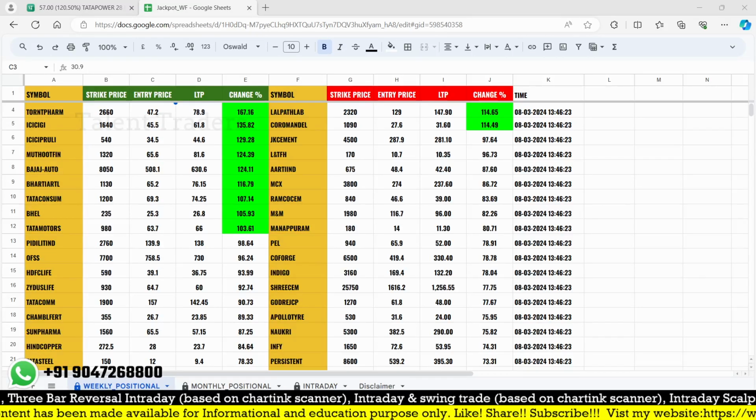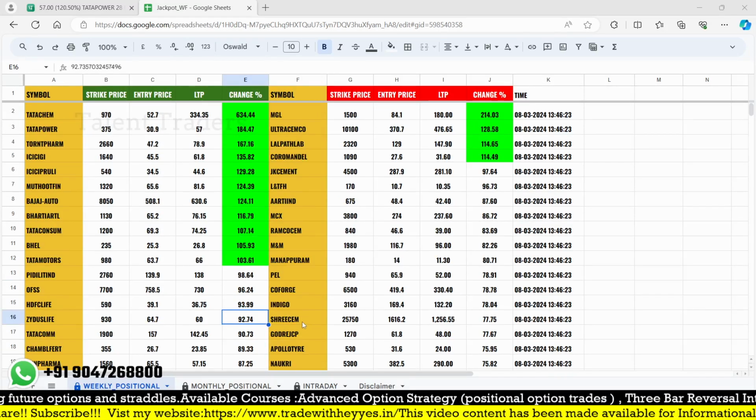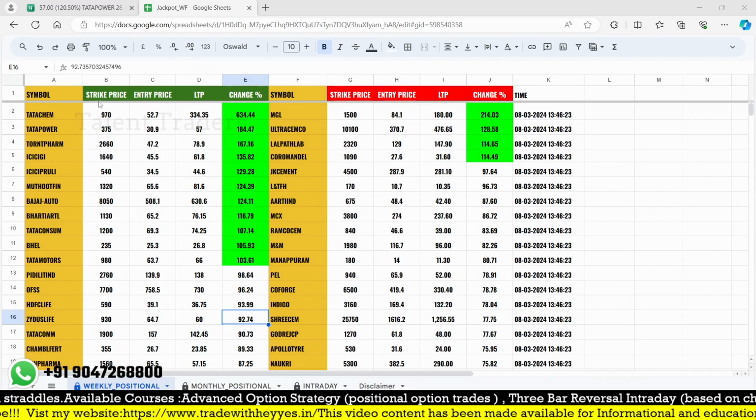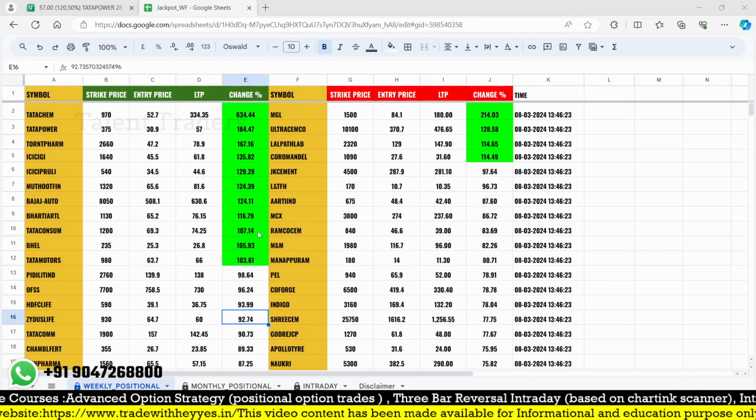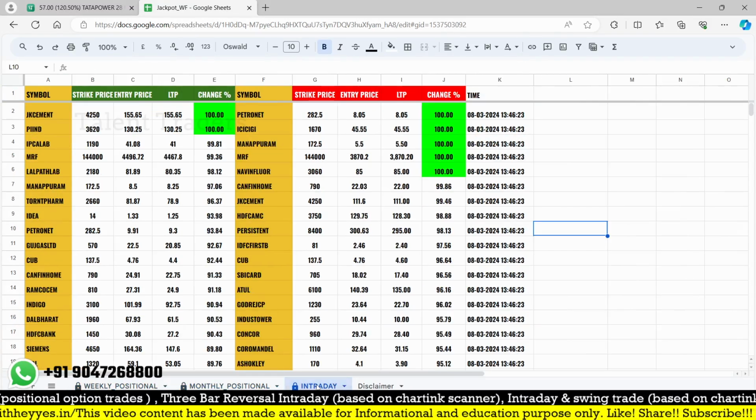Just a moment. Okay, I'm updating right now, so it will be automatically updated. It will take some time. You'll be getting all the strike prices changed on the weekly time frame, and the monthly would still remain the same, and intraday is already updated.